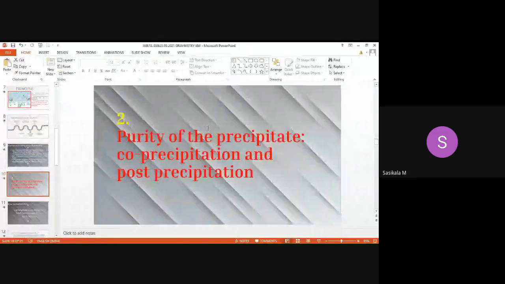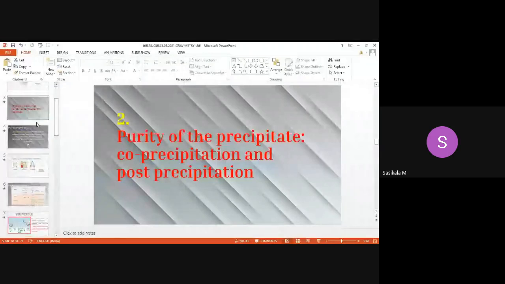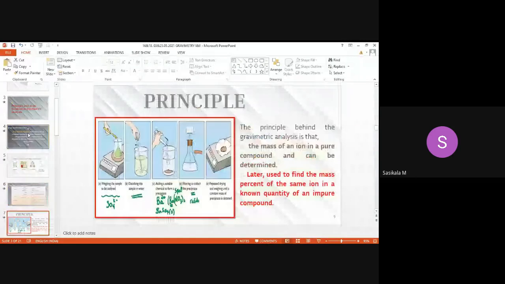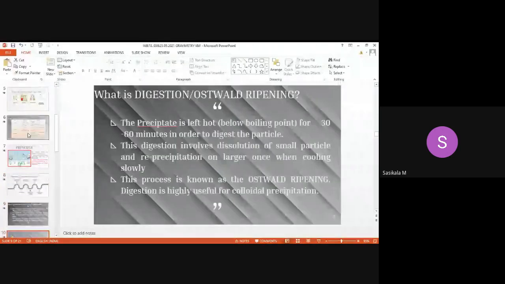And the second part of discussion is, in the first part of gravimetry, what are the things we have discussed? What is gravimetry, types of gravimetry, the principle of gravimetry, and steps involved in gravimetry. Steps, types, what is gravimetry we have seen. And Ostwald ripening also has been discussed.